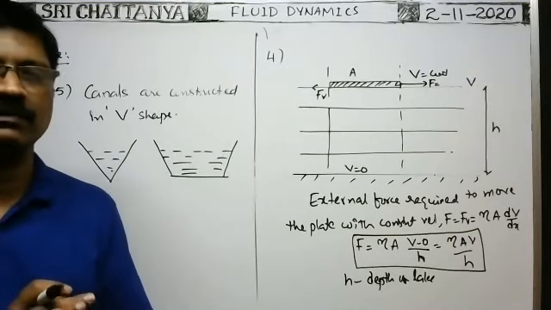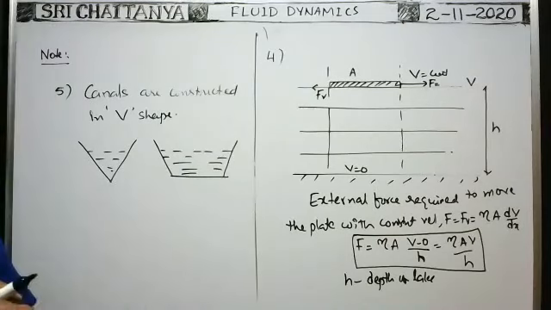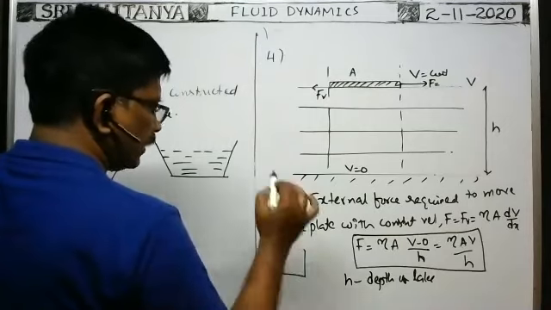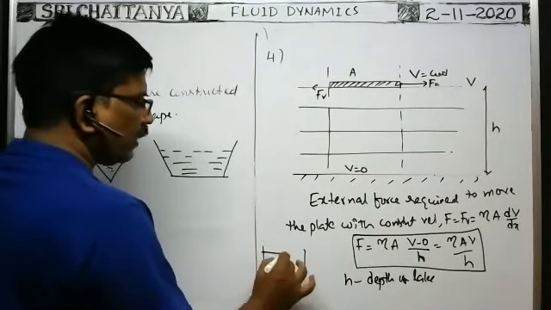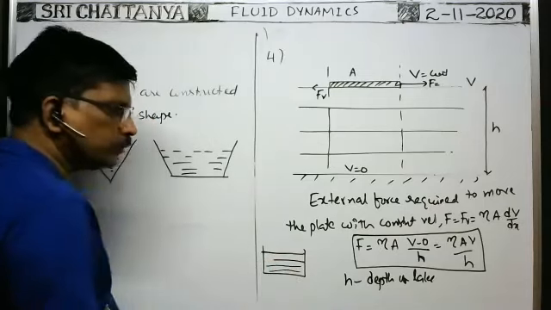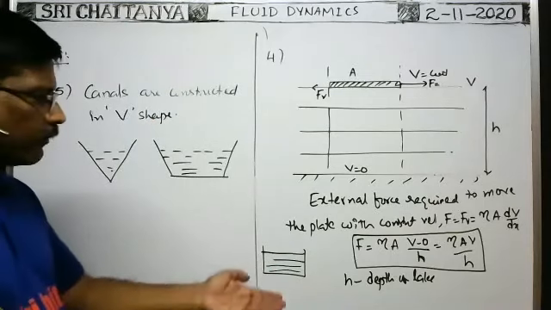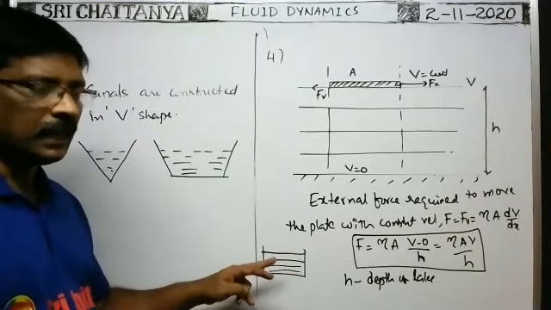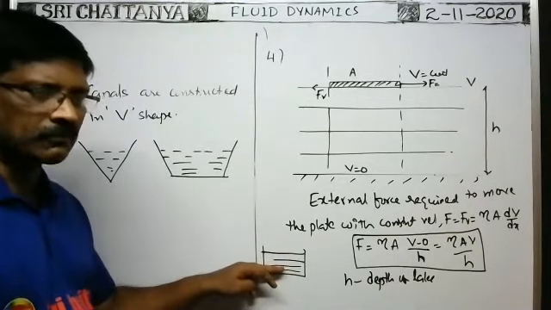Very good, Sriram. Very nice. To reduce the viscous force. Because if canals are constructed in the form of a U shape, then the area of contact is more. Even if you go deeper, the area of contact is more, no? Here the area of contact is the same. As depth increases, pressure increases. When pressure increases, viscous force will increase.